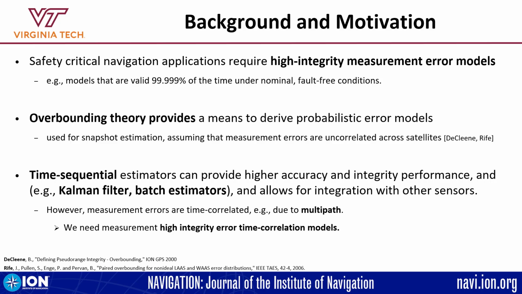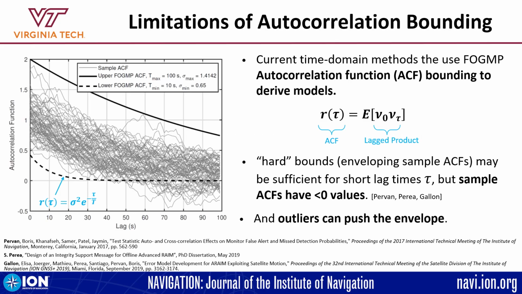We can use overbounding theory to derive probabilistic error models for snapshot estimation, which combine measurements from a single instant in time. On the other hand, time sequential estimators can improve performance, but such estimators require high integrity measurement error time correlation models. In this article, we propose two new methods to derive such models.